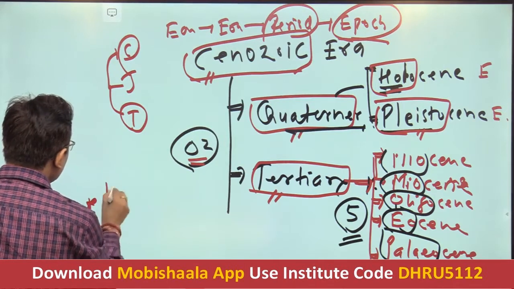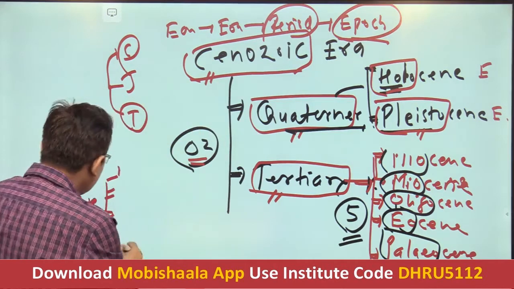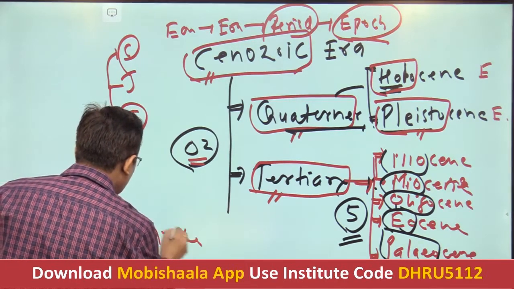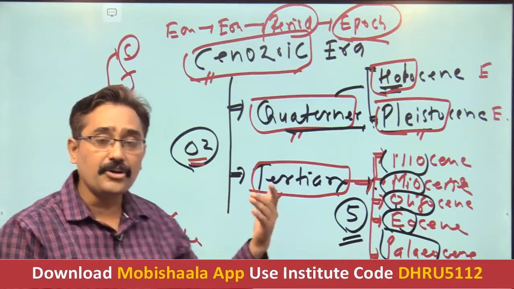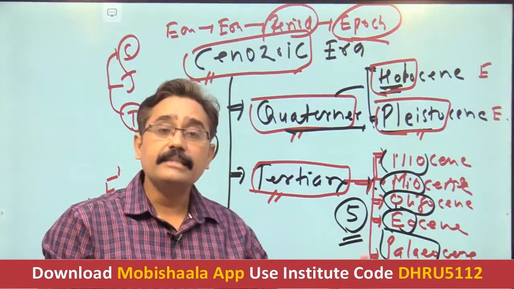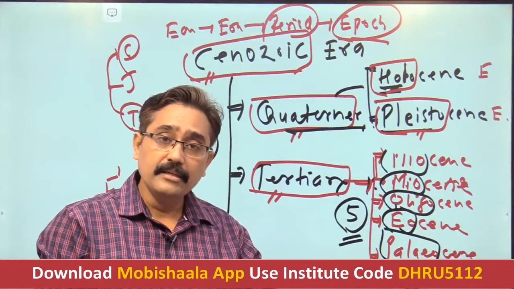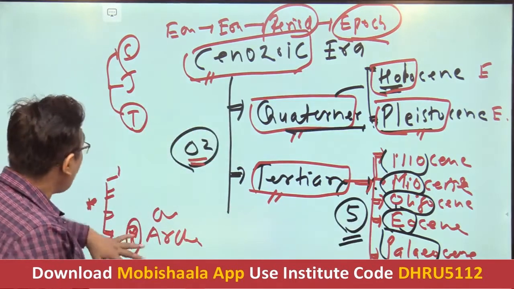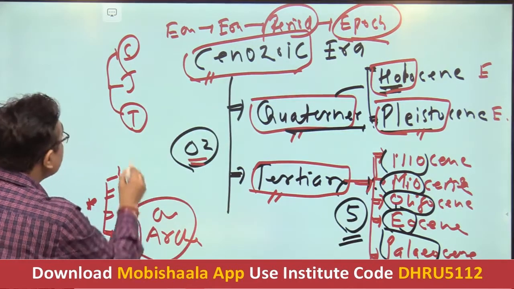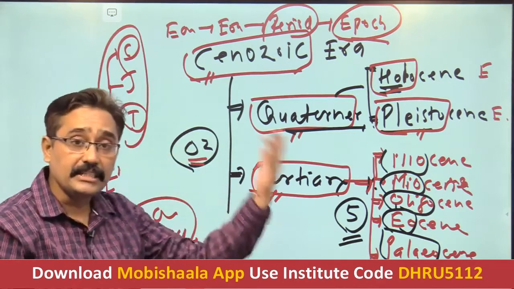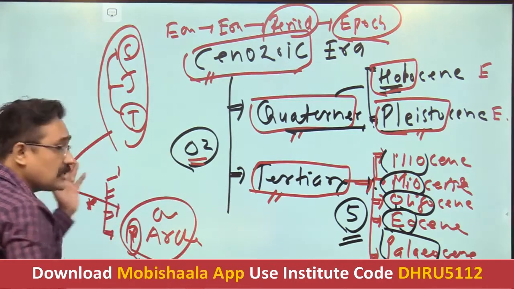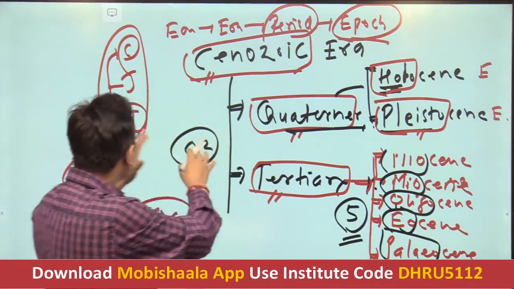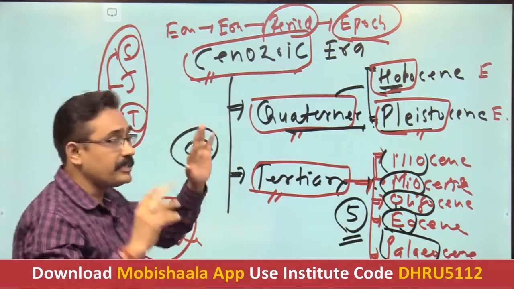There were 6 different periods to begin with: Archean, Ordovician, Silurian, Devonian, Carboniferous and Permian. These 6 periods are followed by Triassic, Jurassic and Cretaceous. So there are such additional periods prior to these, but as I have told you, we are not concerned with the division of these periods into further epochs.